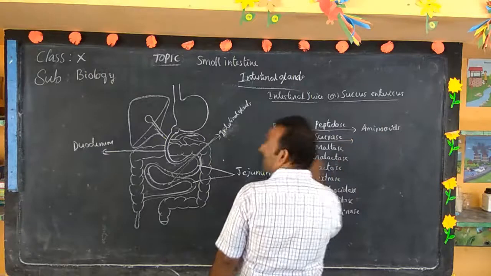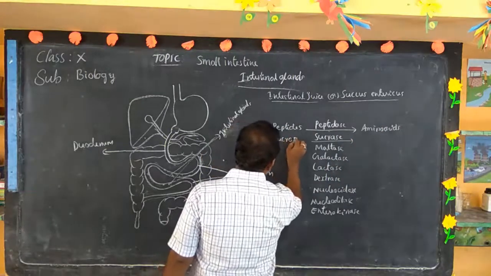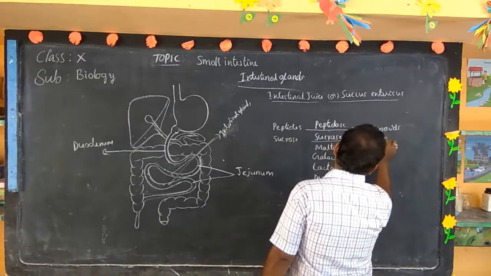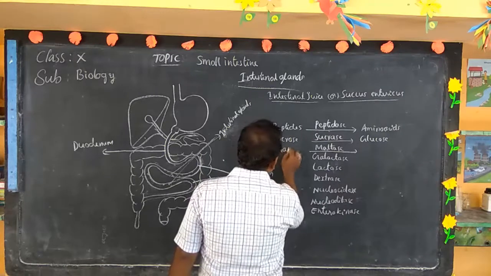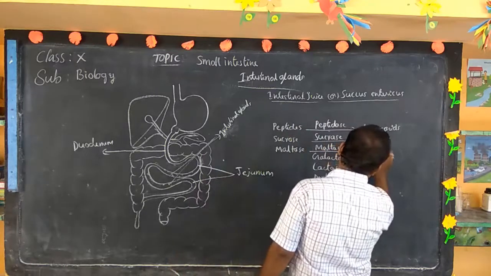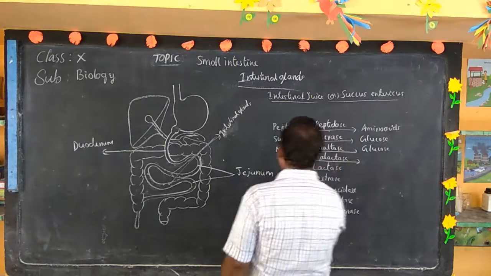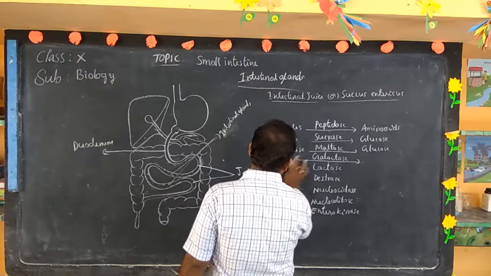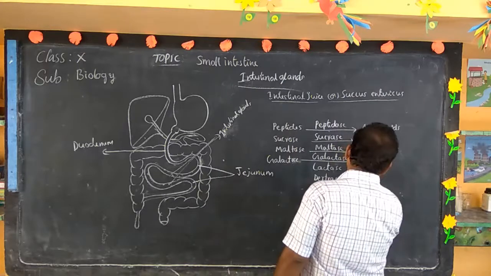Sucrase digests sucrose to glucose. Maltase digests maltose to glucose. Galactase digests galactose to glucose.